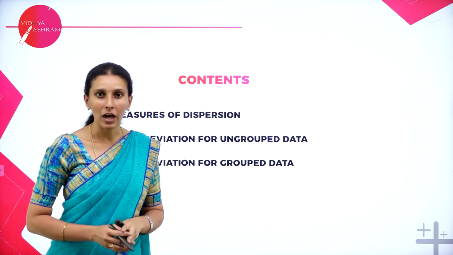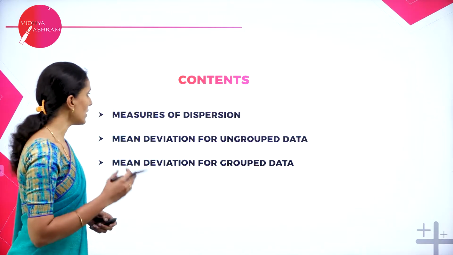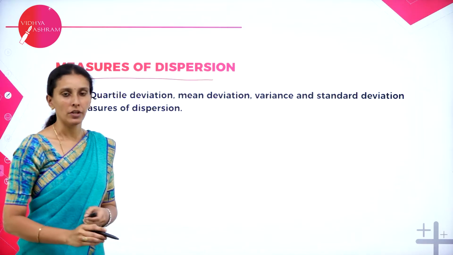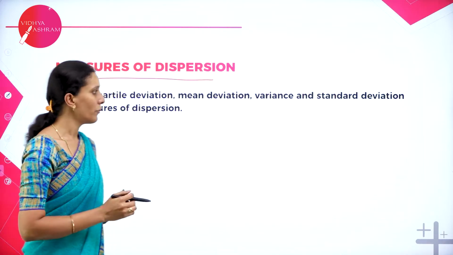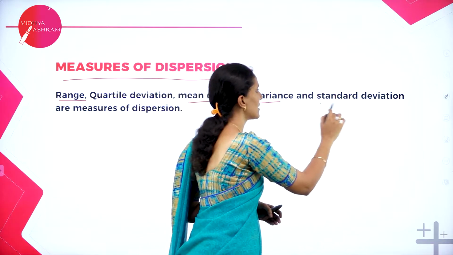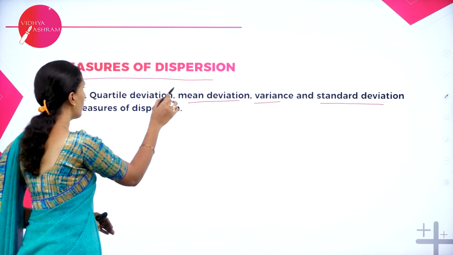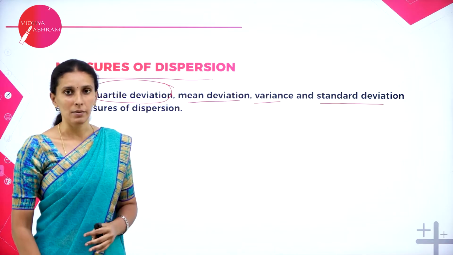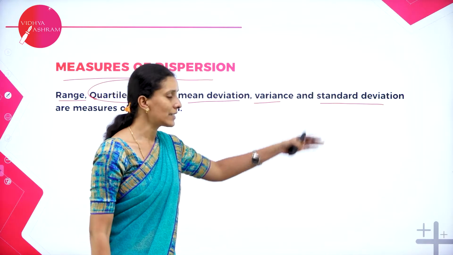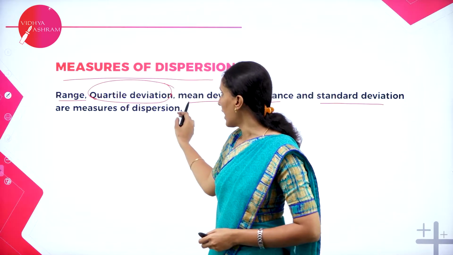You also have an idea about ungrouped data as well as grouped data. So before that, let's see what are measures of dispersion. In your syllabus, we are basically concentrating on range, mean deviation, variance and standard deviation. Along with these 4, we have one more, quartile deviation, which is not in the syllabus, but the range, quartile deviation, mean deviation, variance and standard deviation are called measures of dispersion in statistics.